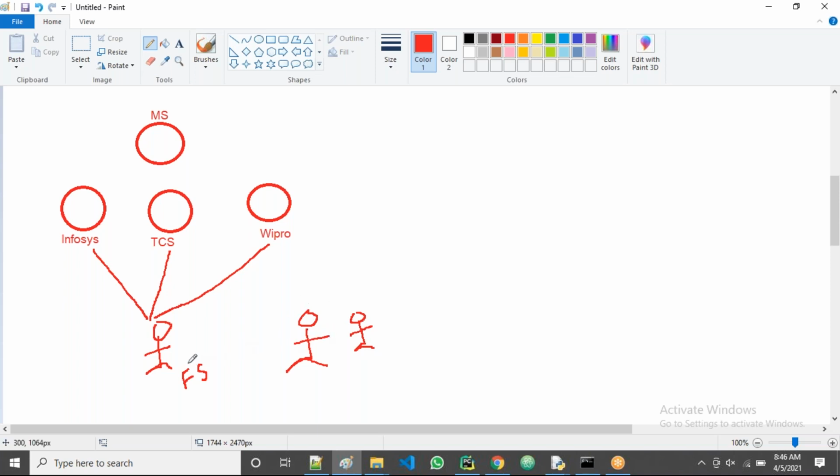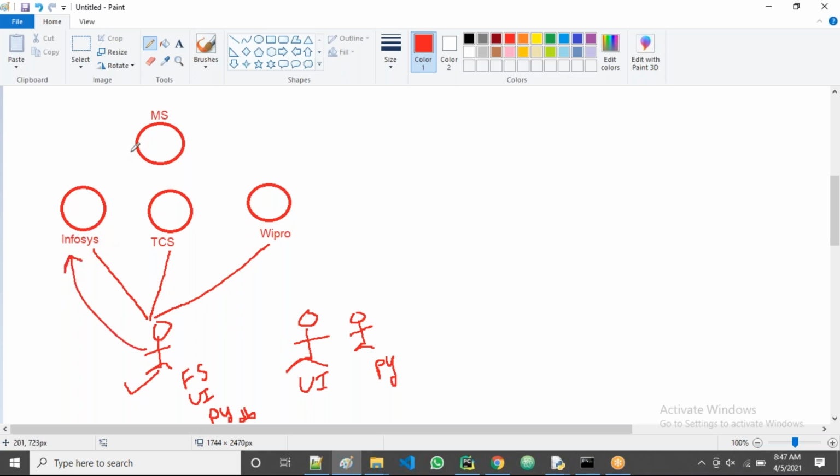They prefer the full stack because this person works with UI only, and this person can work with Python, Django. But this person can work with UI and also with Python, and also with the database. That's why all companies prefer the full stack person only.